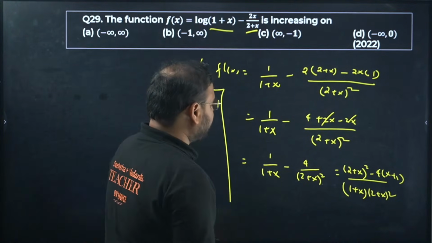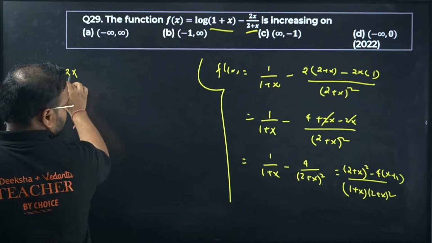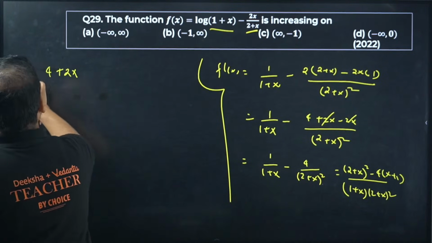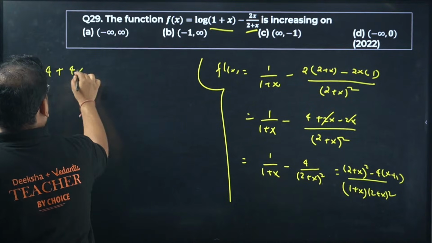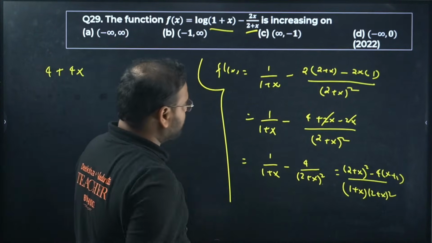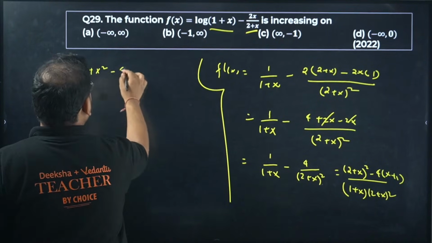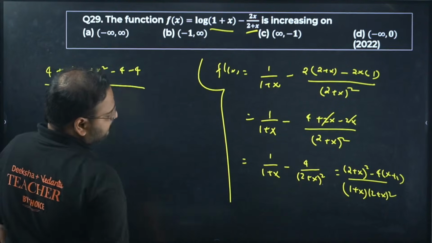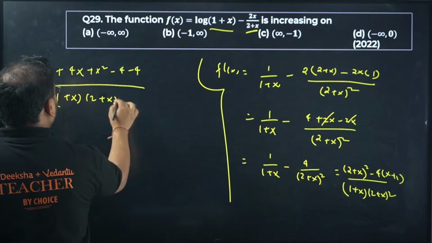Taking LCM and subtracting it. Expansion: 4 plus 4x, my bad. 2 square is 4, x into 2 into 2 is 4x, plus x square minus 4x minus 4, divided by 1 plus x into 2 plus x the whole square.